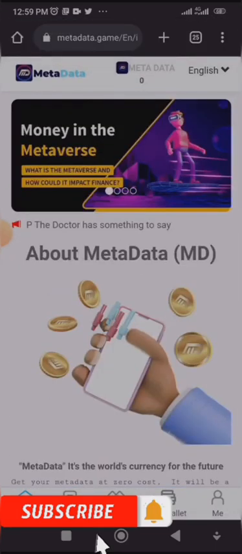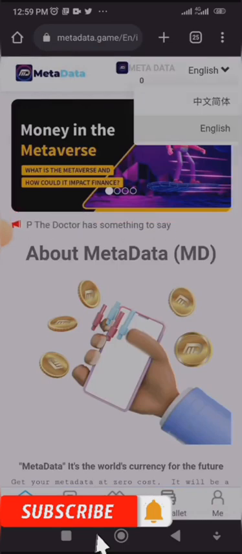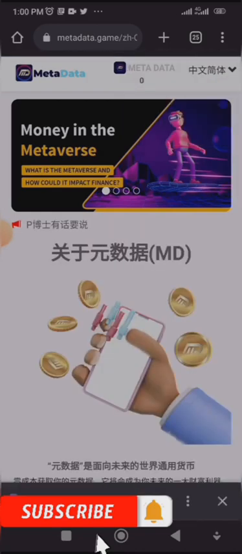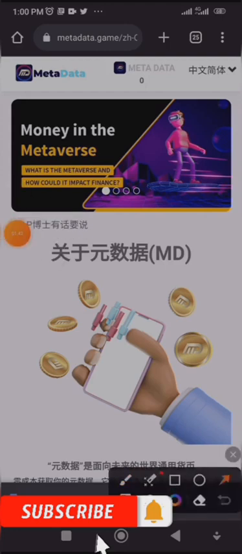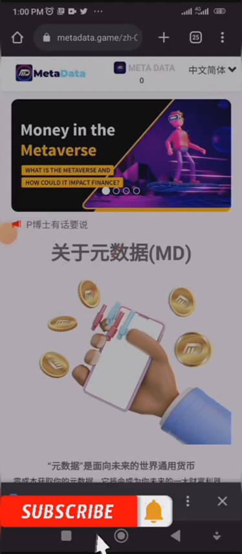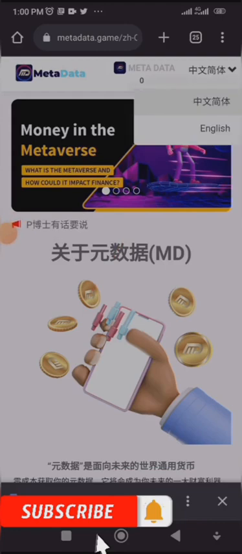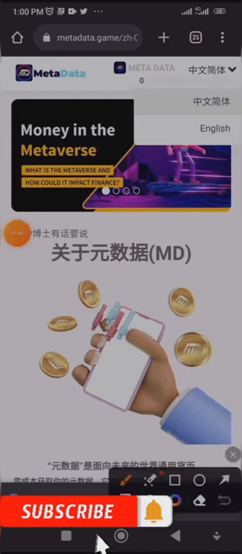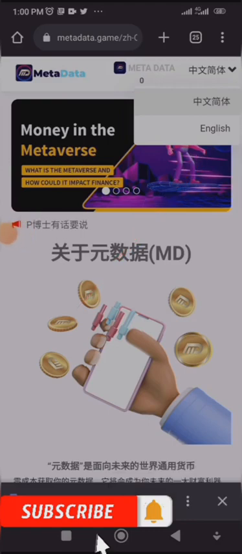Now when you usually open this web version, the language is not English, so you can either change the language from your browser. You come to this place, click here, you change it to English, or if you don't do that, you come to your browser menu,